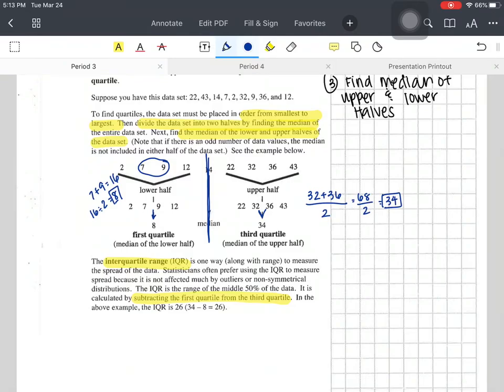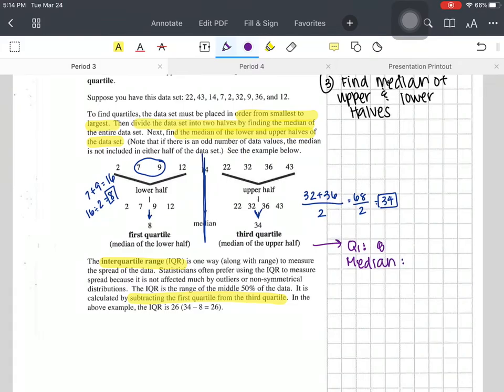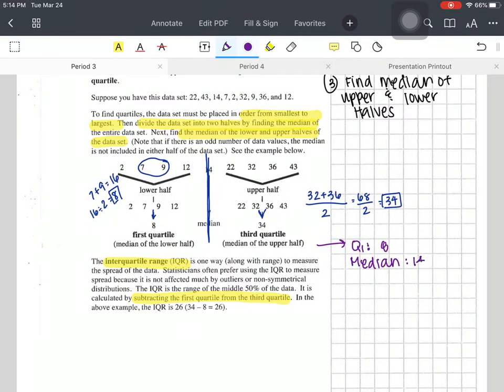So for this, and I want you guys to definitely put this in your notes, for this data set, Q1, quartile 1, is 8. The median is 14. And quartile 3, the third quartile, is 34. So we're cutting in half, and then cutting in half, and then cutting in half. It's pretty simple, right?